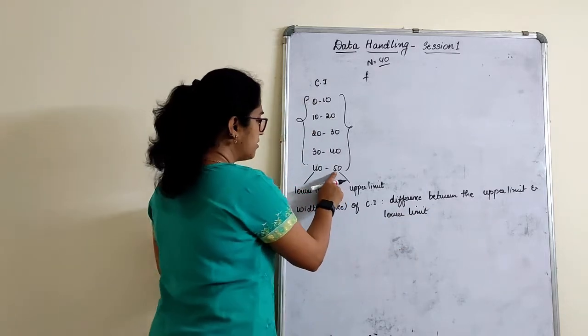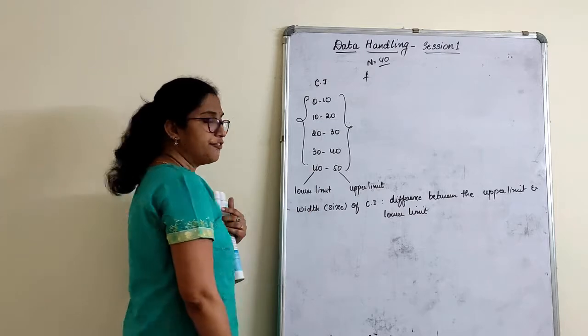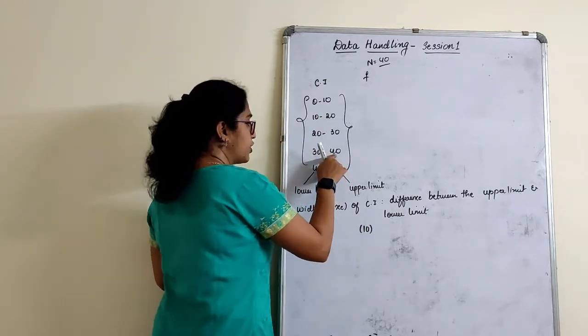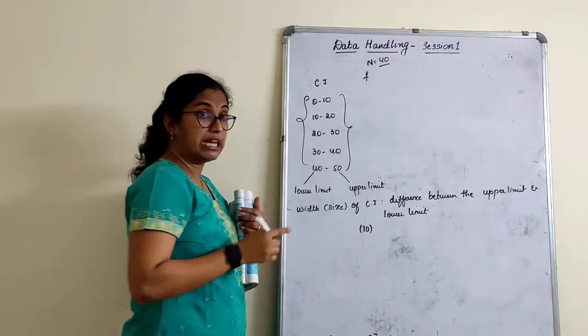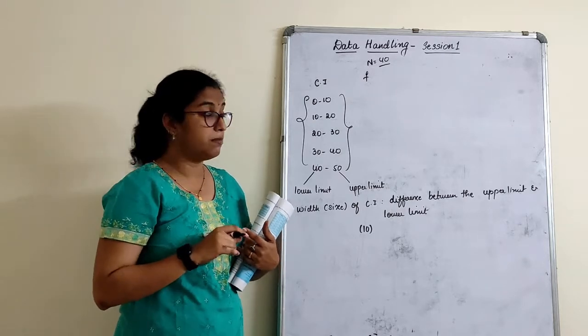Just see here, this is the upper limit, 50, and the lower limit is 40. If I subtract, what do I get? I get 10. Check here: 40 minus 30 is 10, 30 minus 20 is 10, 10 minus 0 is 10. That means it is nothing but the difference between the upper limit and lower limit.